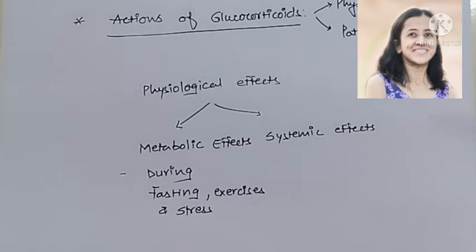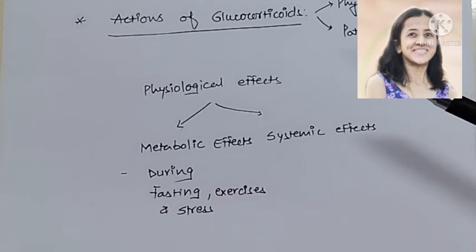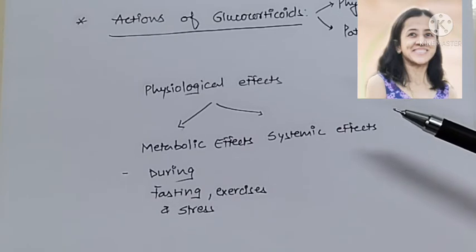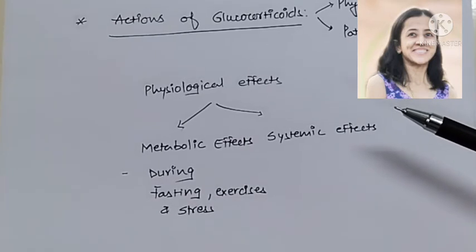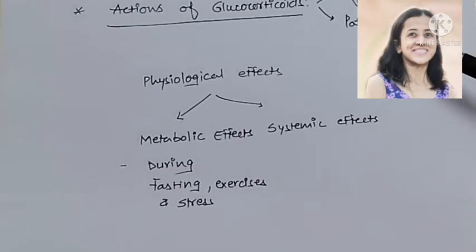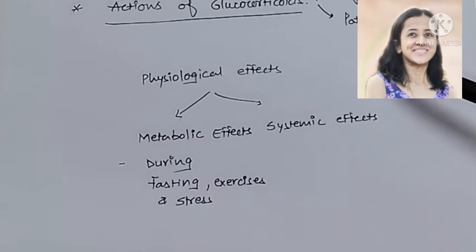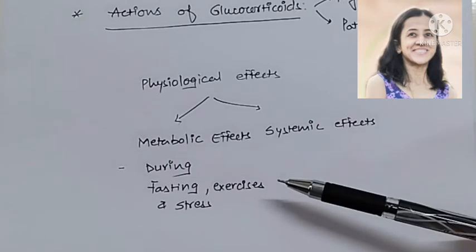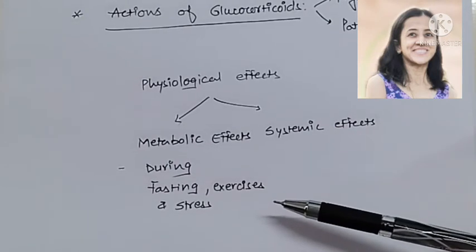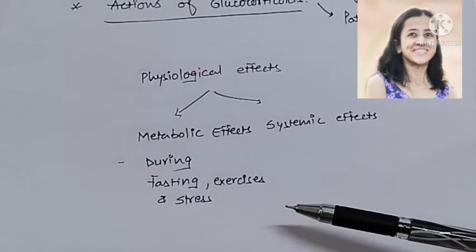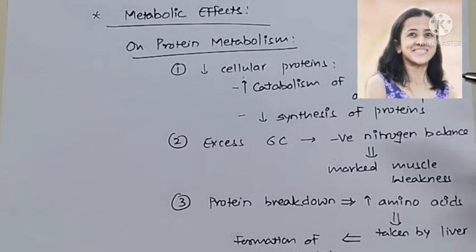Hello everyone, today we'll discuss the actions of glucocorticoids. Glucocorticoids have widespread effects in different parts of the body, affecting different physiological processes. These actions are divided into physiological actions and pathological or pharmacological actions. Physiological actions are again divided into metabolic effects and systemic effects. These effects are found during stressful conditions like fasting, exercise or any other kind of physical or mental stress.